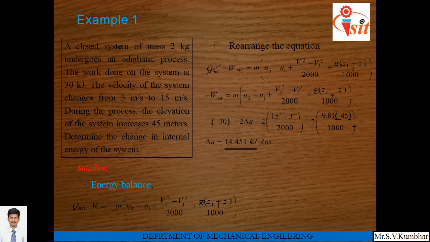Here Z2 minus Z1 is given directly as 45. V1 is given as 3 meter per second, V2 is given as 15 meter per second, and the work done on the system is 30 kilojoule. So substituting all the data, we get delta U as 14.45 kilojoule, that is the required answer.